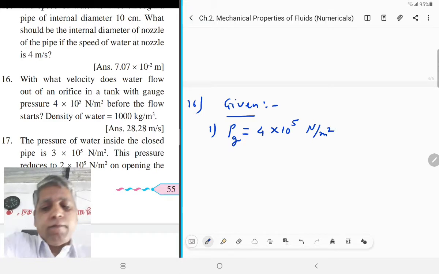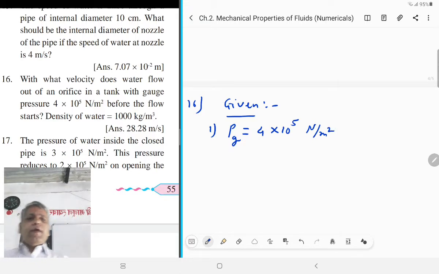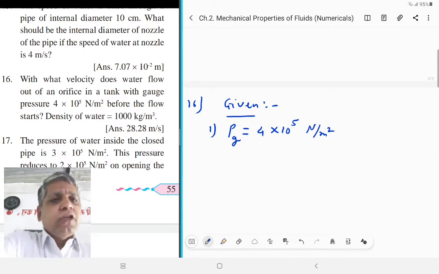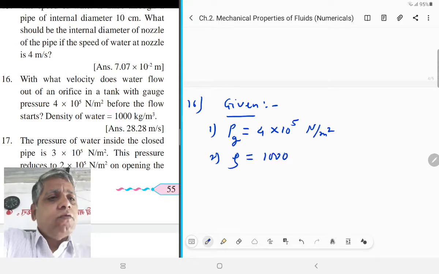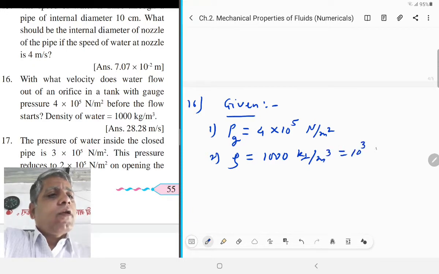And it is given. Now here the density of water, second point, the density of water liquid is given, that is 1000 kilogram per meter cube, that is equal to 10 raised to 3 kilogram per meter cube.